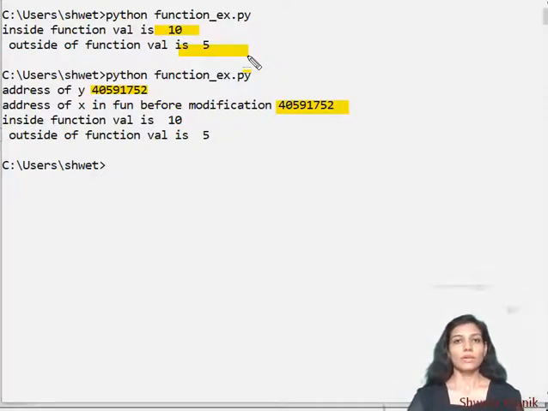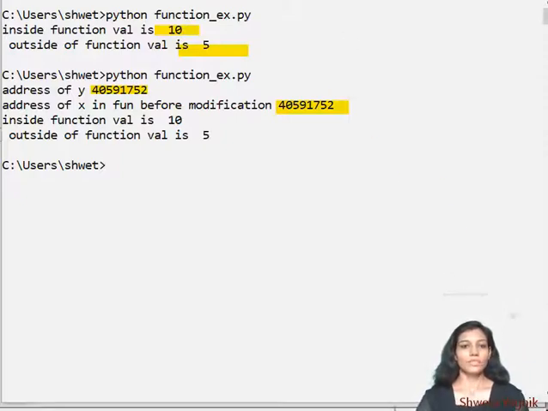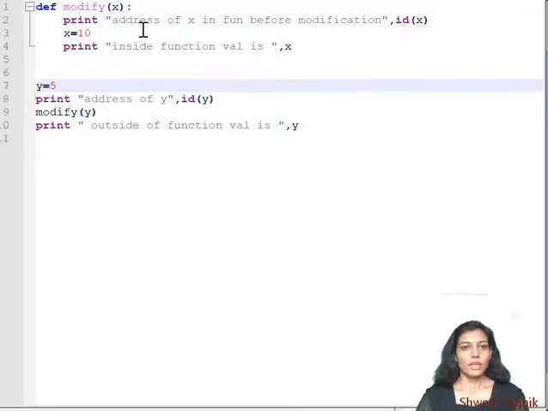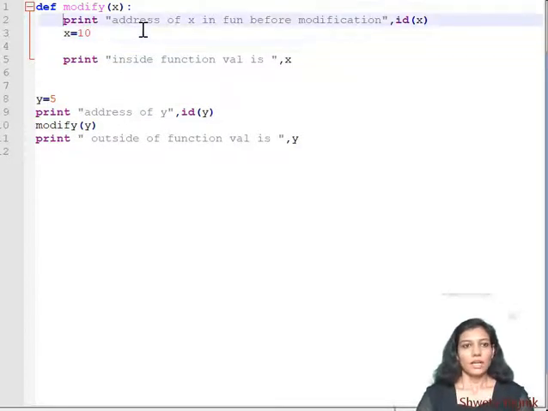So then what is actually happening? So let us explore it. Here I am just making one more change. After this, I also want to print what is happening here.